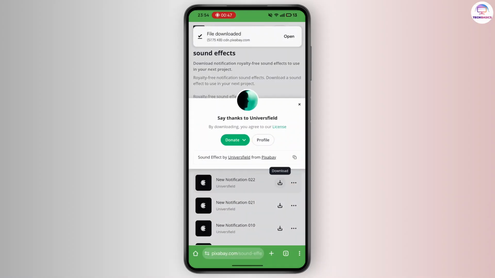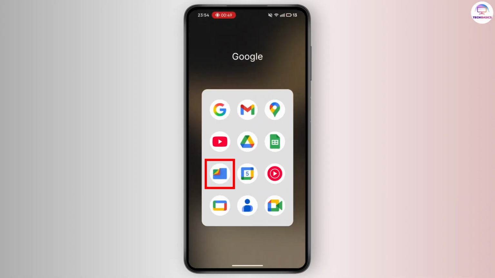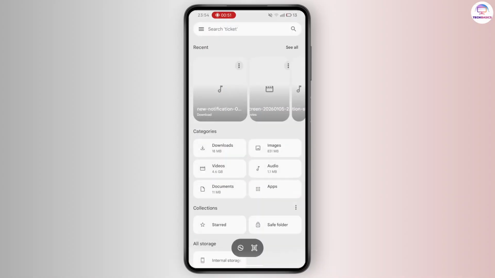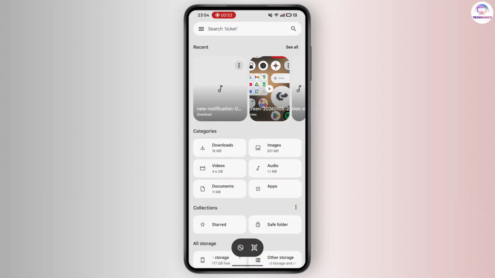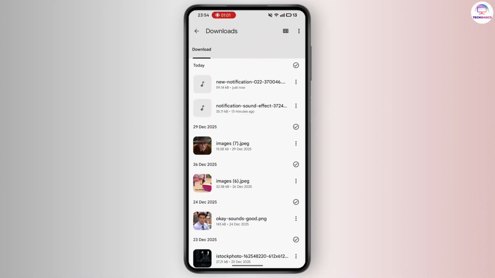Step 4. Open Files app or File Manager on your device. Step 5. Navigate to Downloads. In the Files app, tap Internal Storage or Device, then tap Downloads. Here you'll see all your recently downloaded files, including the notification sound you just downloaded.